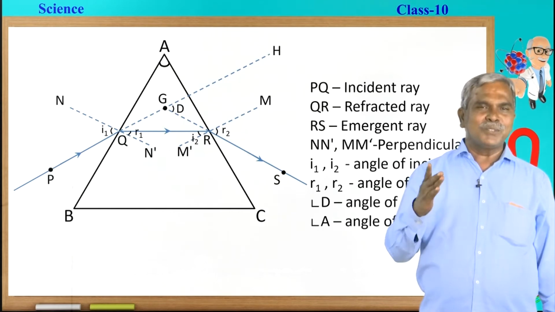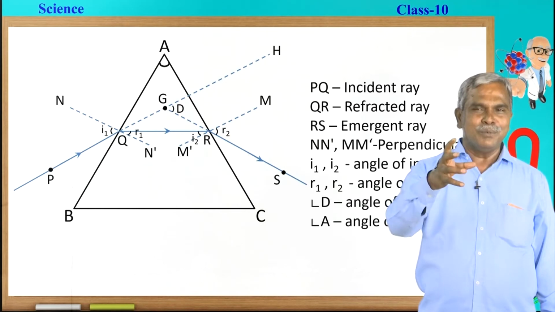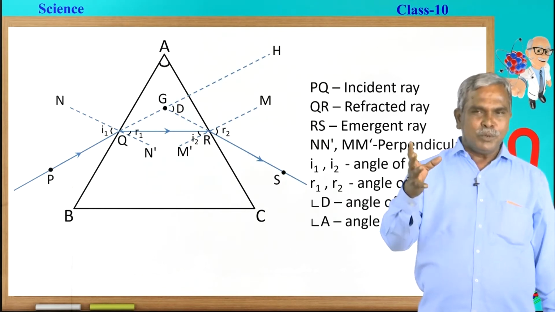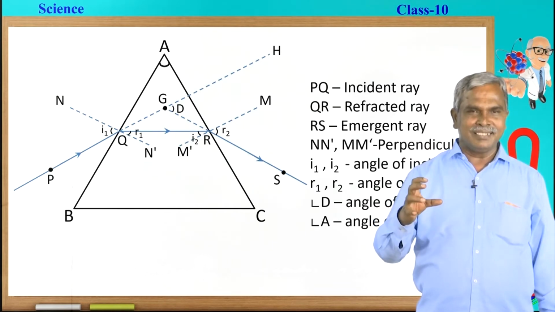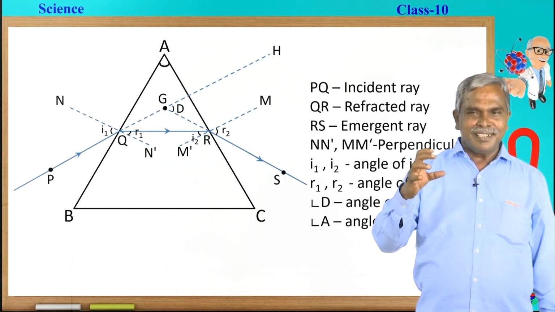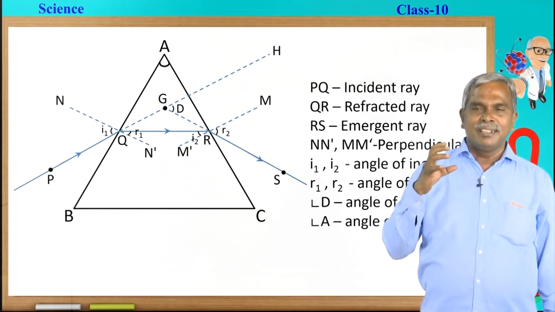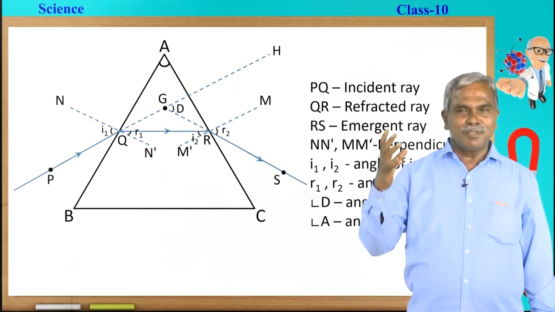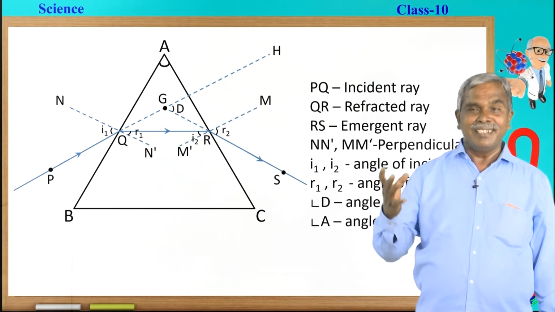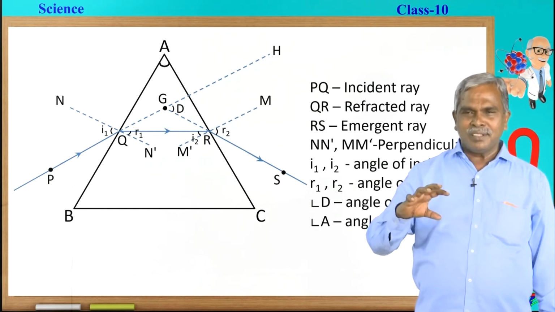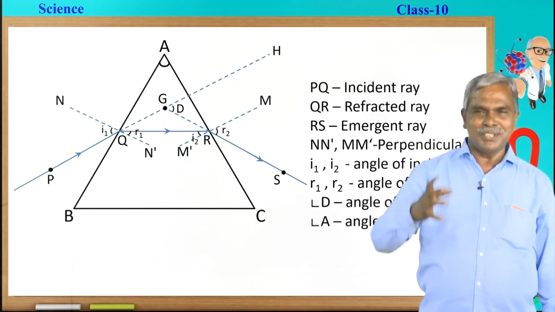Normally, if I ask any student to differentiate between a convex lens and a concave lens, they are going to give a very good answer. They are going to say a convex lens is thicker at the middle and thinner at the edges, and a concave lens is thicker at the edges and thinner at the middle. A convex lens is called a converging lens and a concave lens is called a diverging lens. About this converging and diverging, they have a bit of confusion.